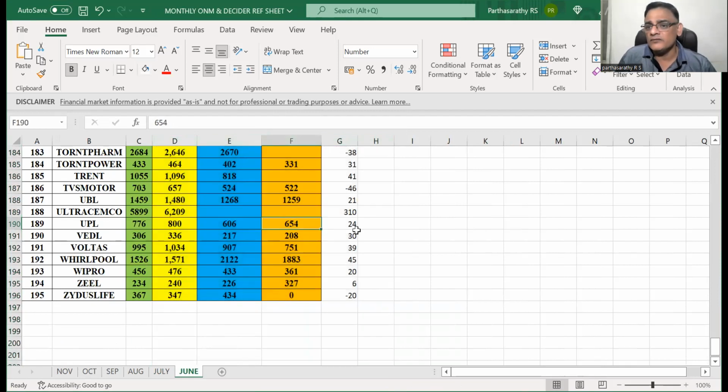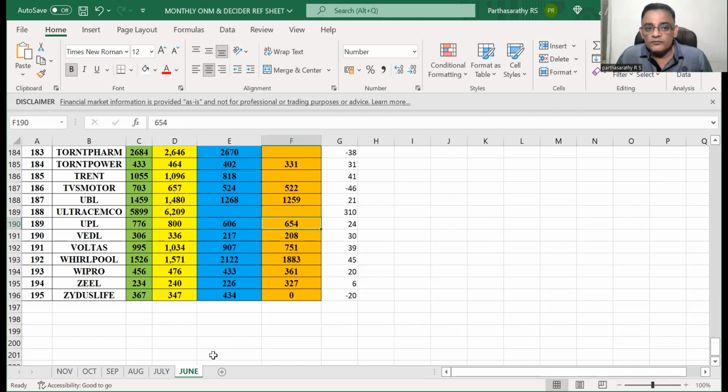This long-term number will not change for every 6 months. It will move by 1 rupee or 2 rupees every 3 or 4 months, because this is the very long-term average which I observe for UPL for the last roughly 7-8 years, and then I derive this number. But the short-term number will change 4 rupees, 5 rupees every month, while this long-term number will very rarely change.